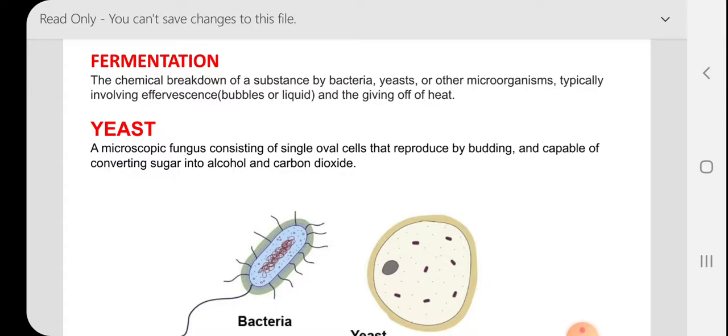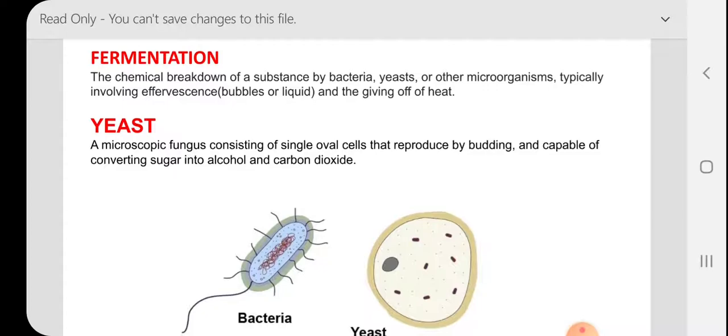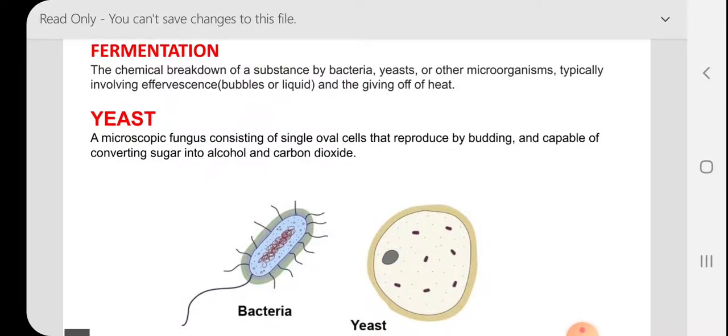Yeast is a single-celled microorganism, children. That means the lifespan is very short, and a single cell will perform all the activities. So this helps in the preparation of alcohol, bread, and many other things.